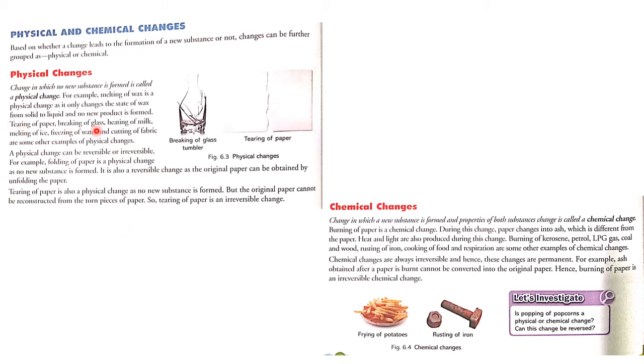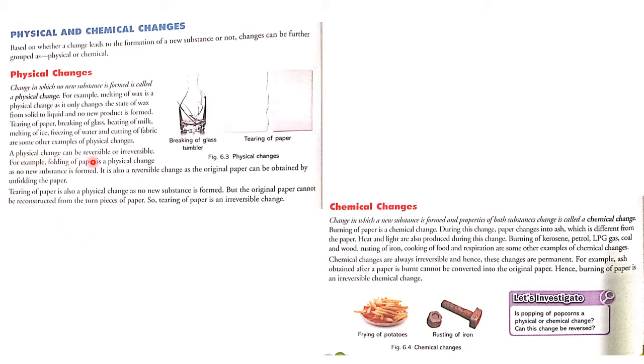Tearing of paper, breaking of glass, heating of milk, melting of ice, freezing of water, cutting of fabric, and some others are examples of physical change. So when you tear a paper, it doesn't form a new substance. It is still paper, just torn paper. And breaking of glass also, when you break a glass, what happens? It will just break. It doesn't form a new substance. So those are the examples of physical changes.